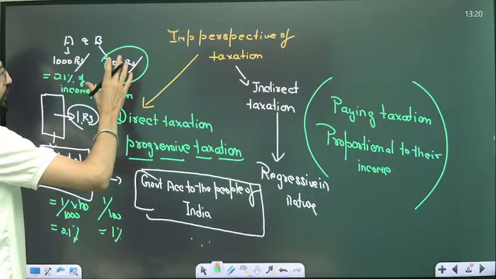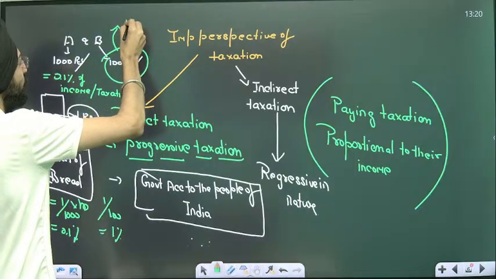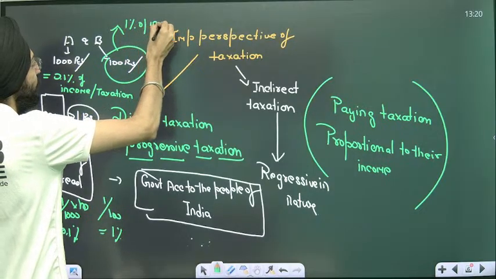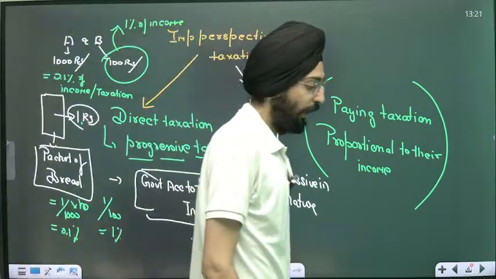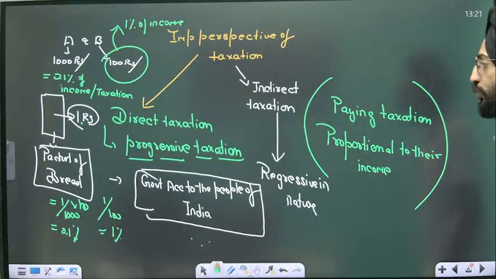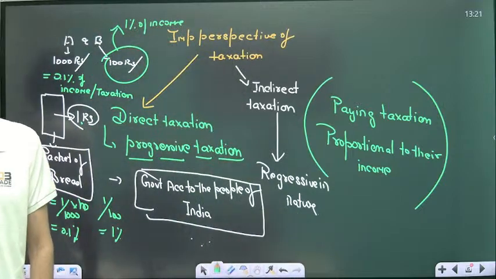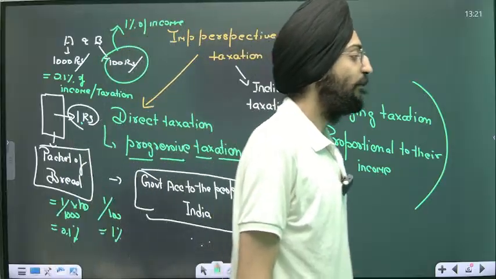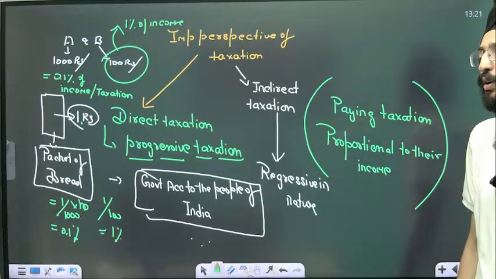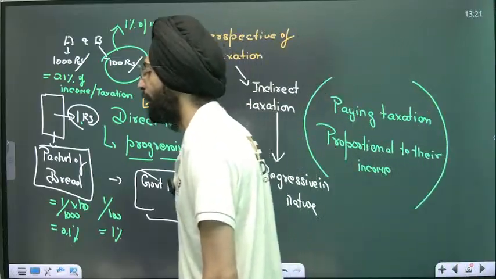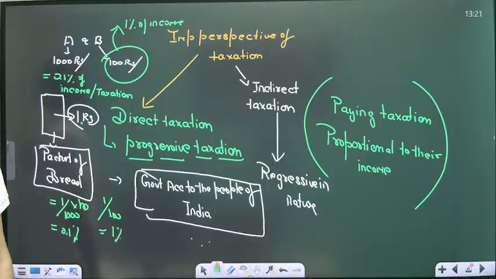A person who is earning just 100 rupees is paying 1% of income. Now that's against what we call the social justice principle, because a person earning higher, earning 1000 a month, is paying only 0.1% of his income in taxation, whereas a person earning 100 rupees, way less than the person earning 1000 rupees, is paying 1%. Only 0.1% is being paid by those who have higher income, and 1% is being paid by those who have a lower income.